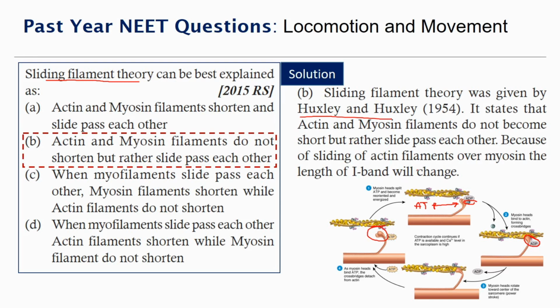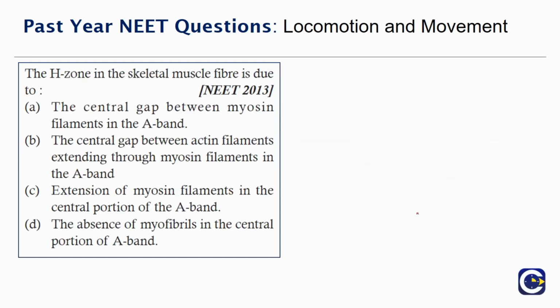Because of sliding of actin filament over the myosin, the length of I band will change. So in the further questions we'll see how the length change is seen in the filament theory. So this is what happens. There is only sliding. The contraction happens, but there is only sliding of the filaments over each other. So moving on to the next question.